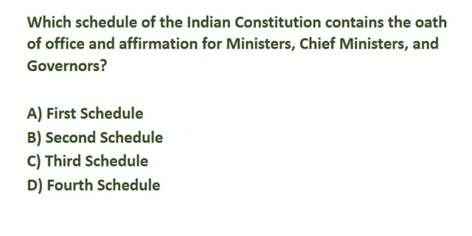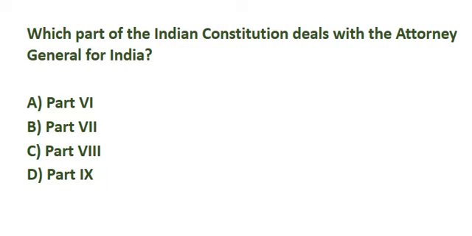Which schedule of the Indian Constitution contains the oath of office and affirmation for ministers, chief ministers, and governors? Correct answer is option C, third schedule. Which part of the Indian Constitution deals with the Attorney General for India? Correct answer is option B, part 7.